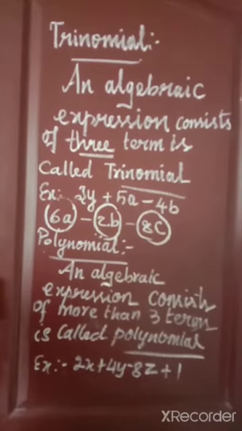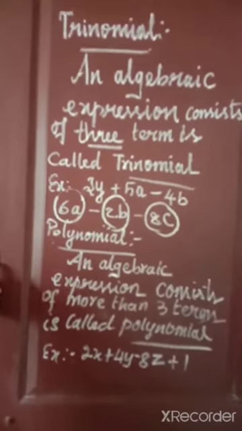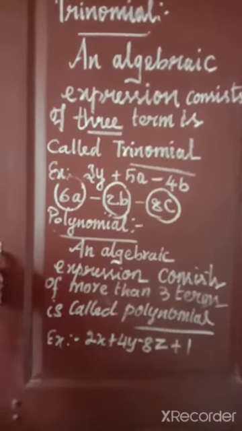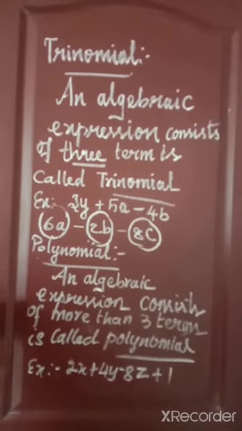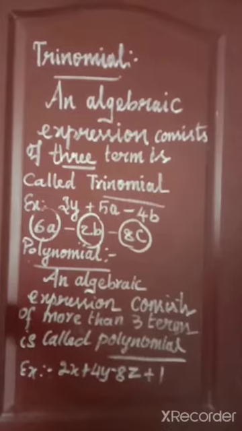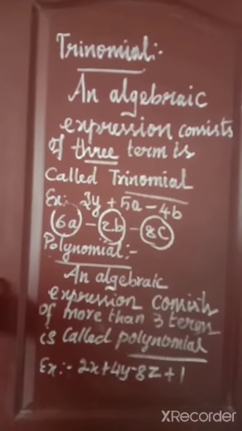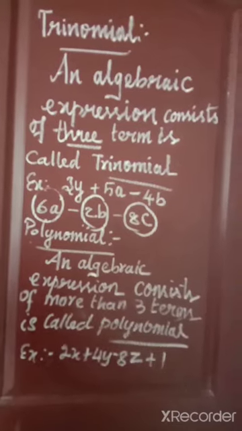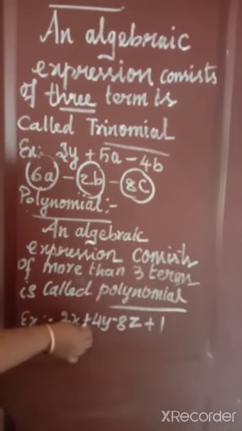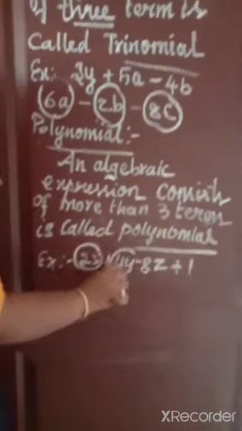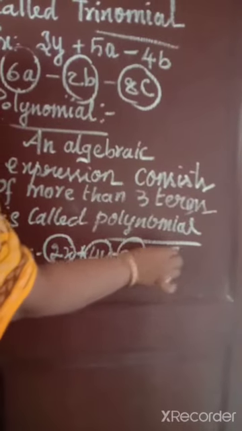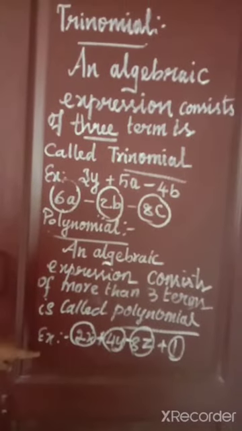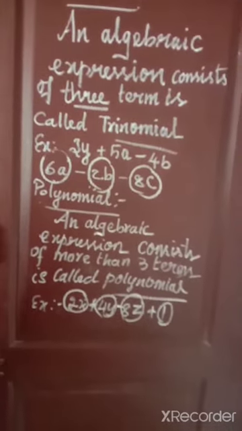The last one is polynomial. What is called a polynomial? An algebraic expression consisting of more than three terms. More than three terms: 4 terms, 5 terms, 6 terms, 7 terms. So more than three terms is considered a polynomial. Students, in this example, how many terms are there? Here plus, so it is one term. This is another term. Next here minus, so it is one term. Here plus, so it is one term. So how many terms are there? Yes, 4 terms. So more than 3 terms is considered a polynomial.